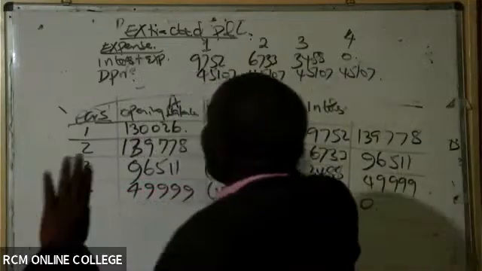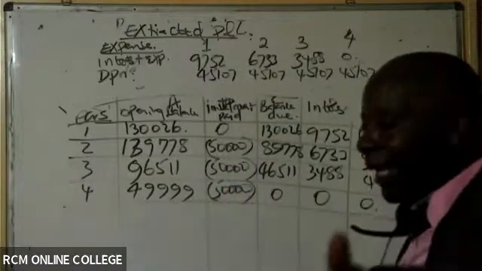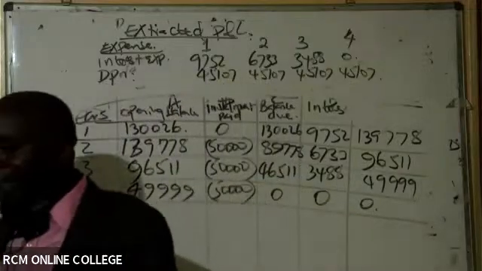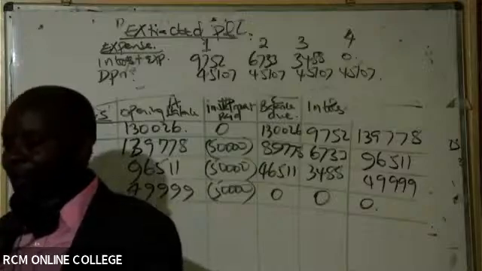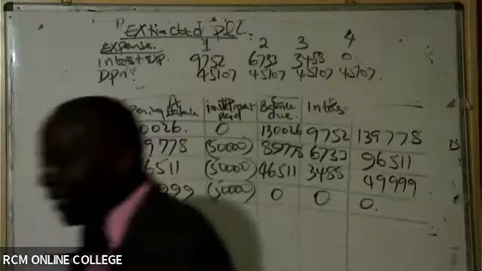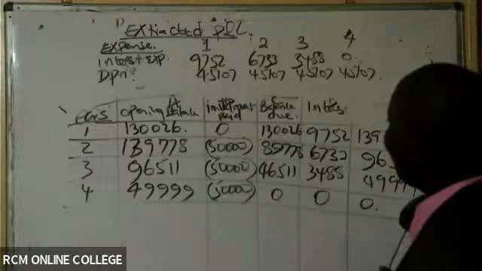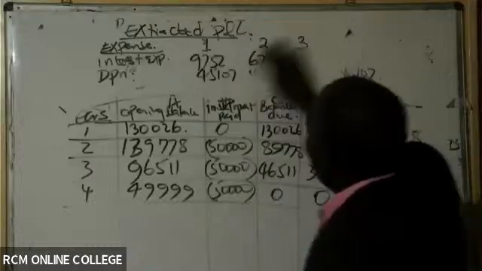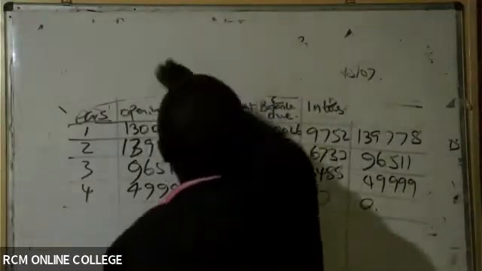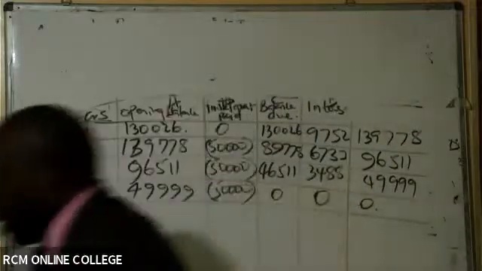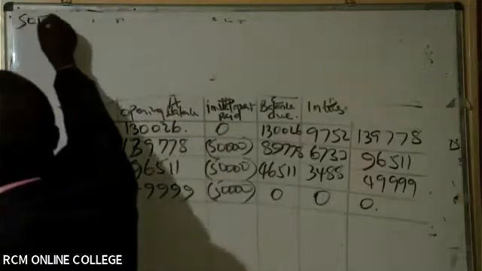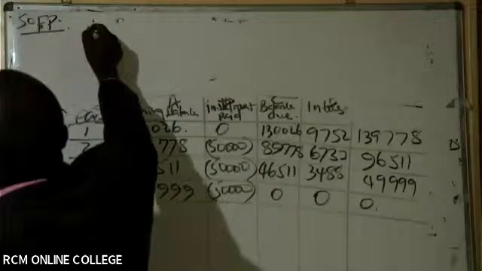Once you finish writing this extracted P&L, put your thumbs up like this, so that I can now do the extracted statement of financial position. Thank you so much. I hope I'm not very fast for most of you, but we shall overcome. The good thing is that you guys have understood that. So under the extracted statement of financial position, I will always start with the assets.